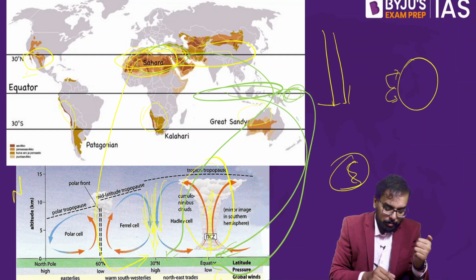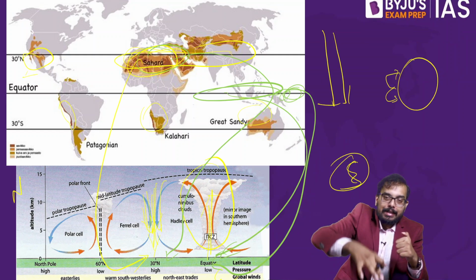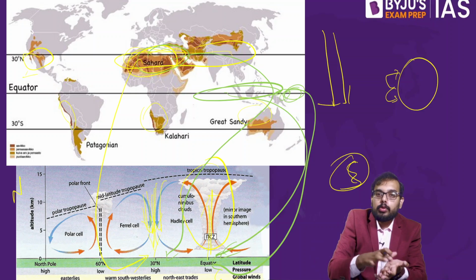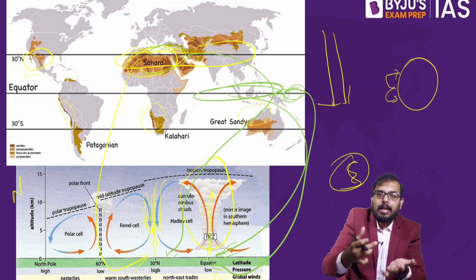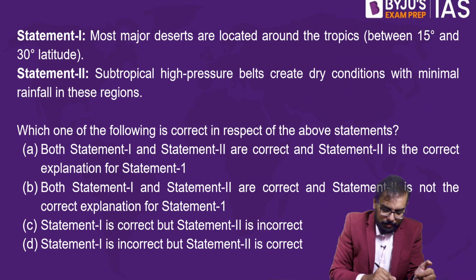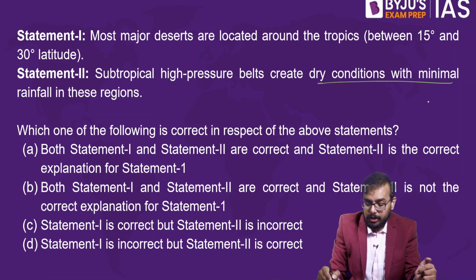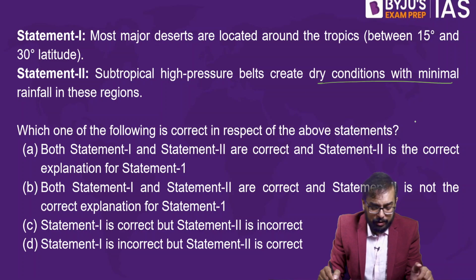So this is your subtropical region. When the air is descending, what will happen? We'll have more pressure over it, right? When the air keeps descending, the pressure keeps increasing. So that is your subtropical high pressure. The subtropical high pressure creates dry conditions with minimal rainfall in this region.